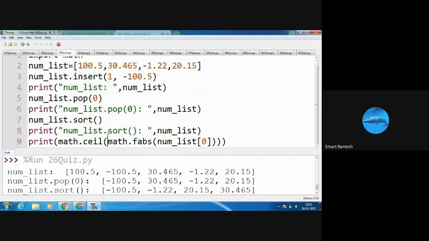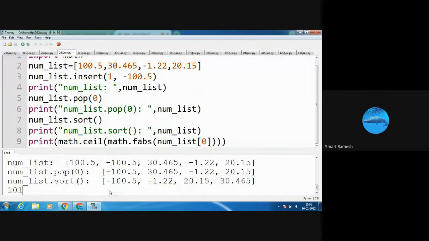Next, I am using the math module. I am calling the ceil function. Here fabs. Okay, absolute value. new_list of 0. What is new_list of 0? Minus 100.5 is new_list of 0. Here, what is the answer? See, 101 is the answer. Okay, minus 100.5, we are going to convert this using the fabs function. So 101 is the answer. Okay, it gives the rounded value, the positive value.